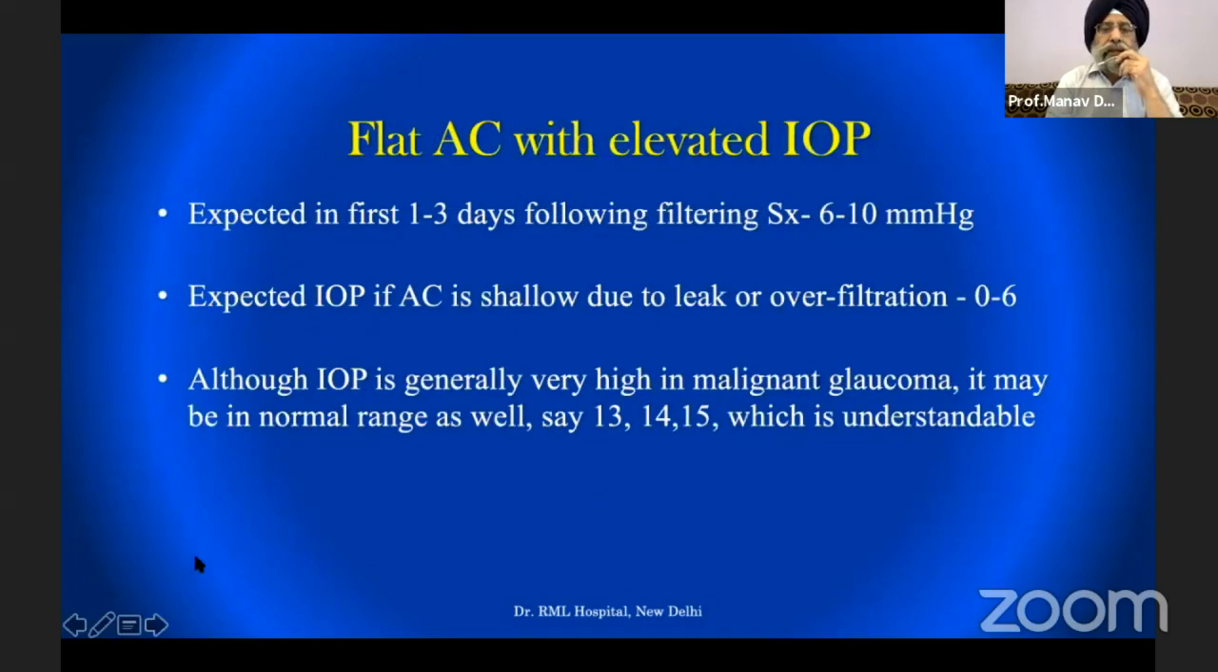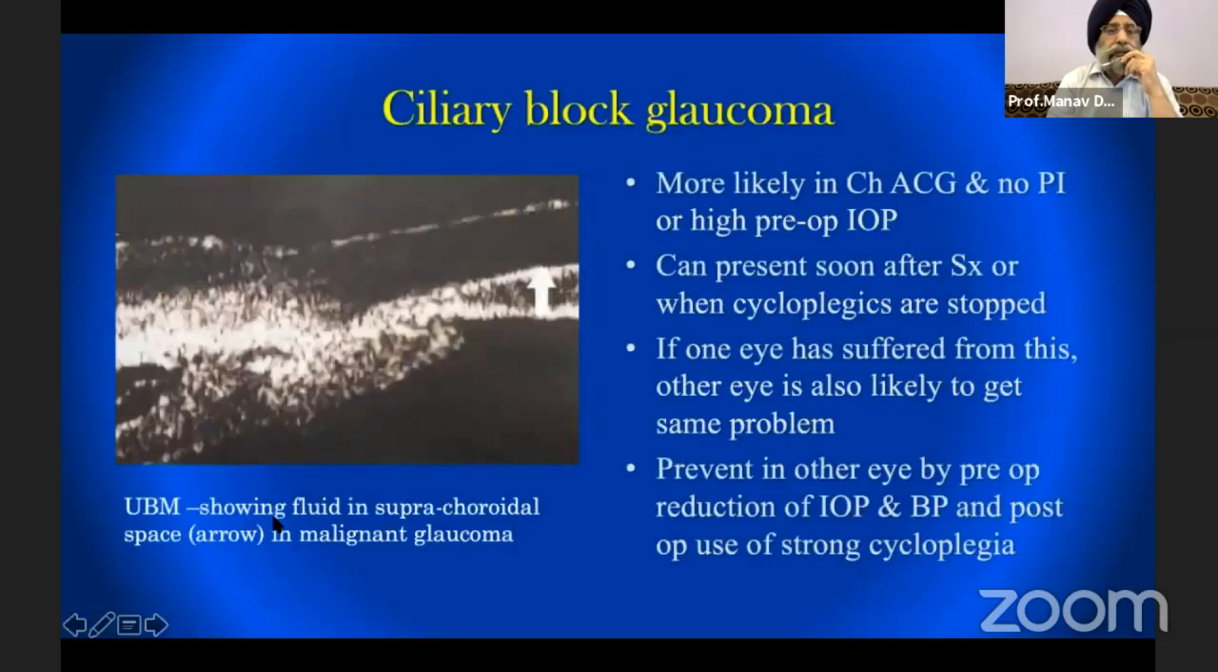It is expected in the first 3 days, and the expected IOP in the AC is when the AC is shallow. If it is due to a leak, the IOP will certainly be less than 6. So a normal IOP of 13, 14, 15 may also be a malignant glaucoma. This is also known as ciliary block glaucoma and is more likely in cases of chronic angle glaucoma when there is no patent PI.